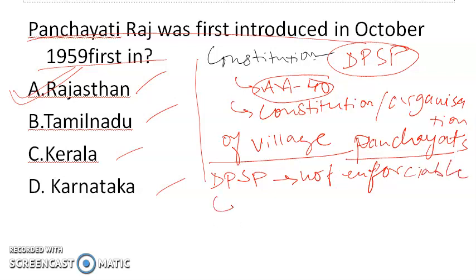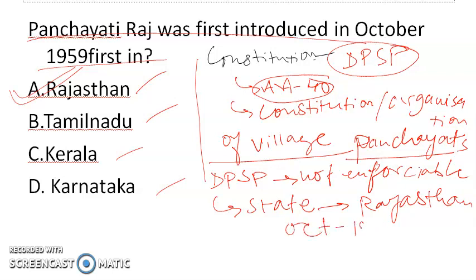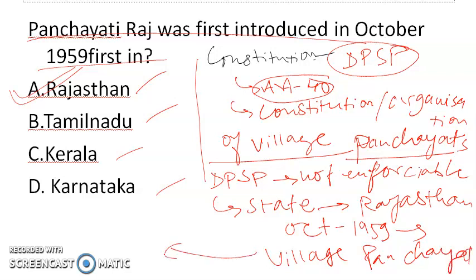But the first state to organize village panchayats was Rajasthan. So Rajasthan in October 1959 organized village panchayats as a move toward democratic decentralization. We know that the Indian polity is a federal polity, and we have the central government at the union level and state governments at the provincial level.